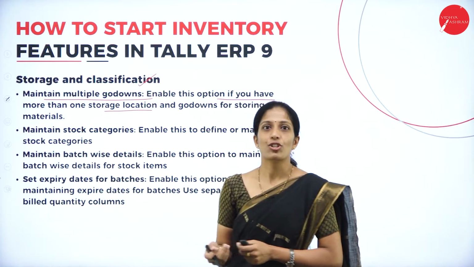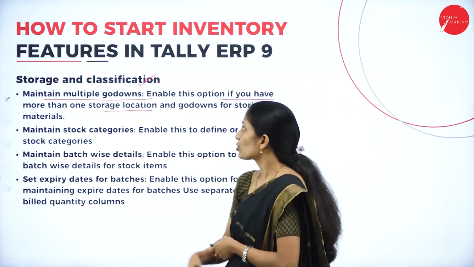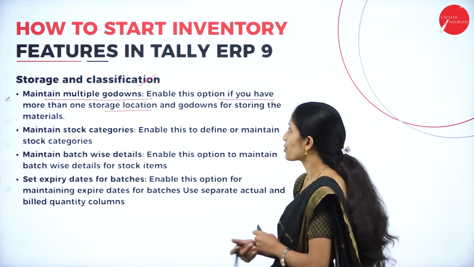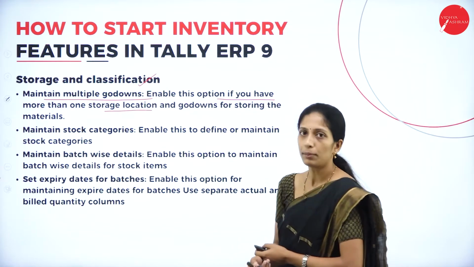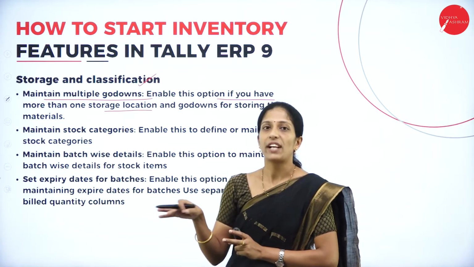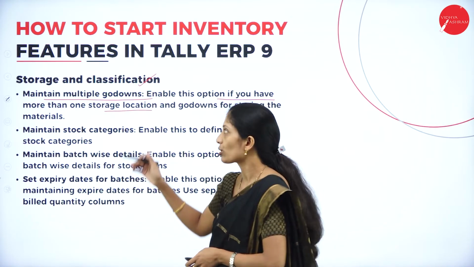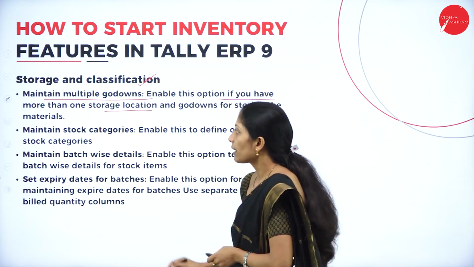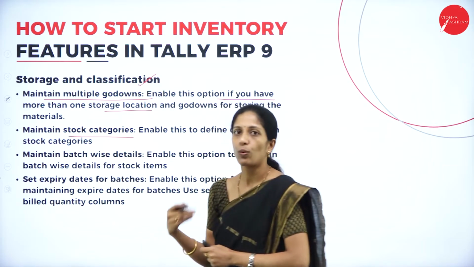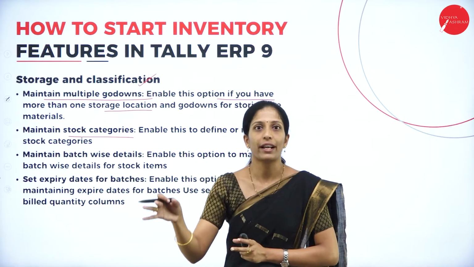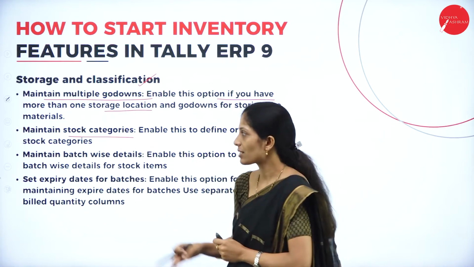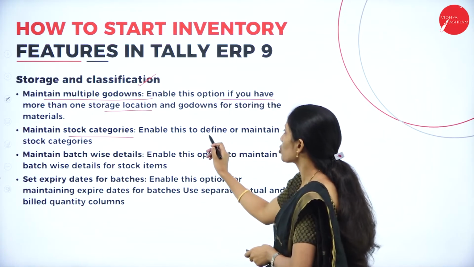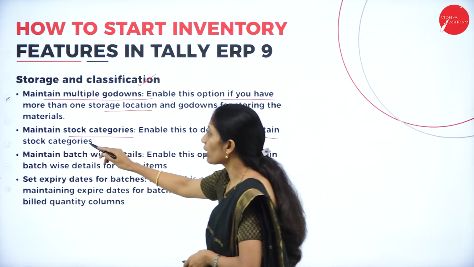So if the organization has more than one godown, they can go for this option, godowns for storing the materials. So in a factory, if there is more than one godown, they can choose this option. Next, maintain stock categories. So what type of stock? Based on the stock categories also, they can opt for this option, that is, enable this to define or maintain the stock categories.